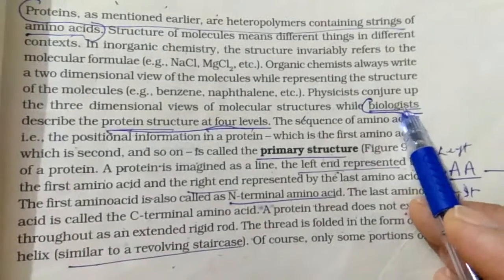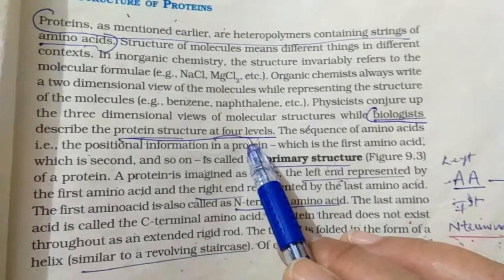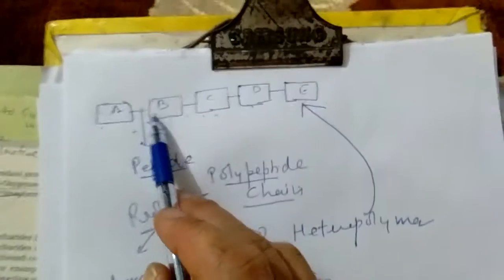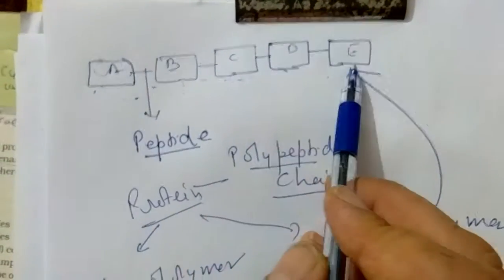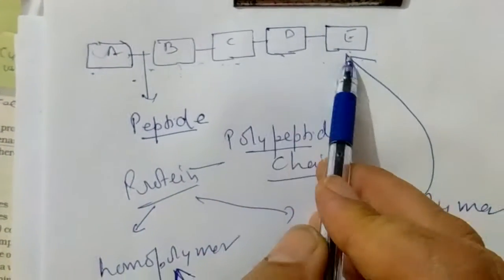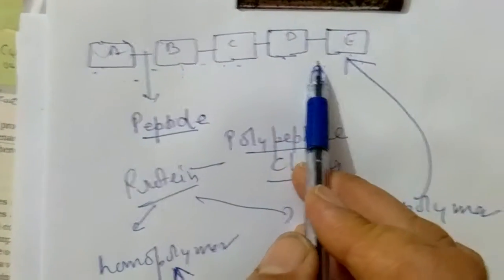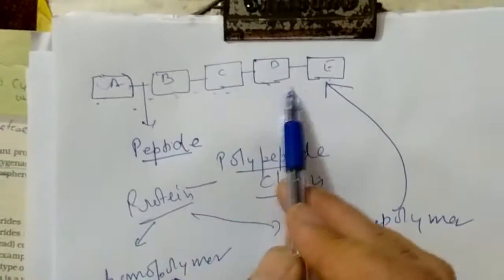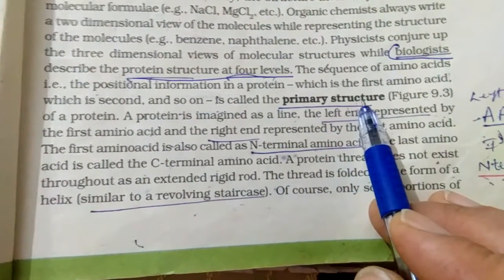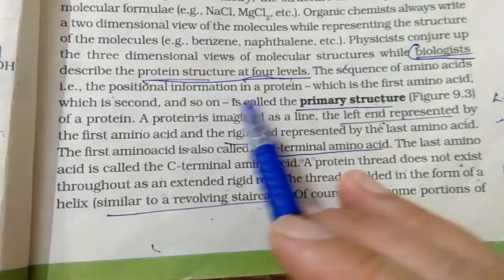According to biologists, the protein has a 4-level structure. It can be modified 4 times, or in 4 forms. In this diagram we have drawn, you can see the amino acids are arranged in a straight chain. It is not coiled, and they are present in a linear fashion. This is called the primary structure of the protein, when they are present in a linear fashion in the straight chain form. Then it